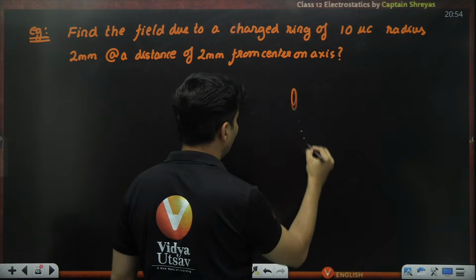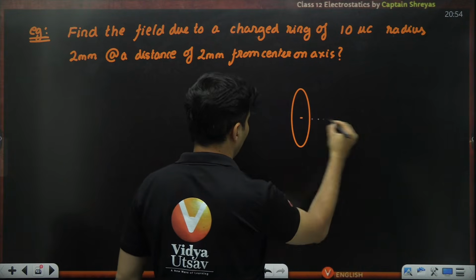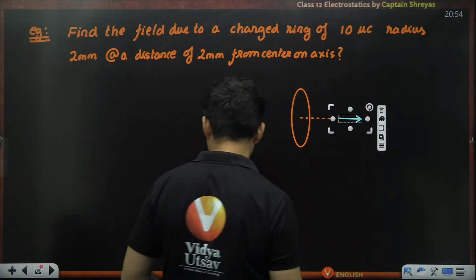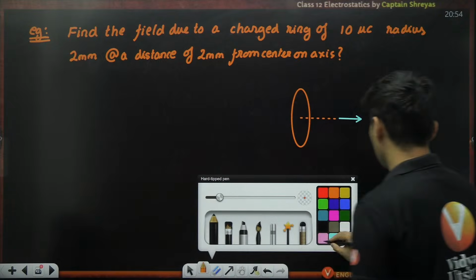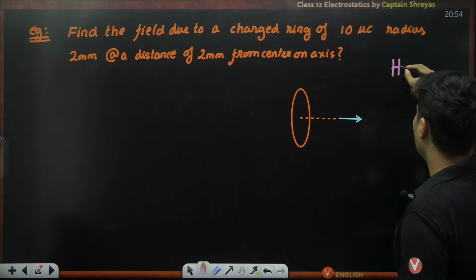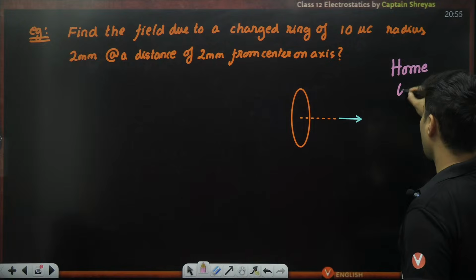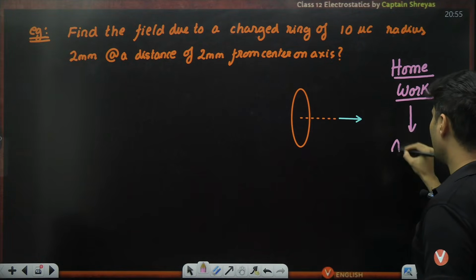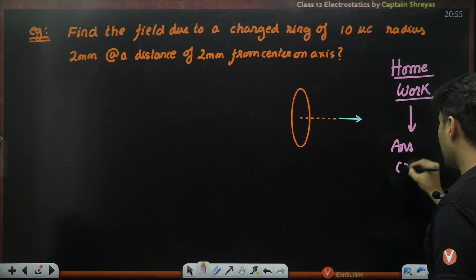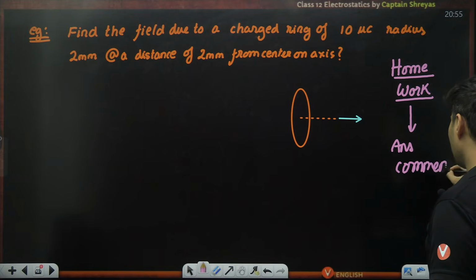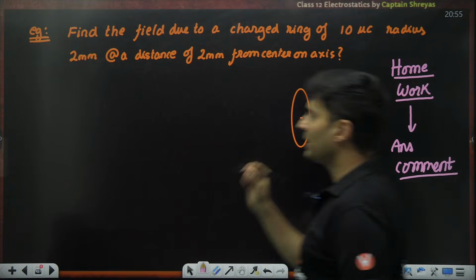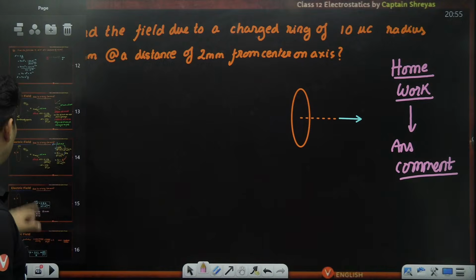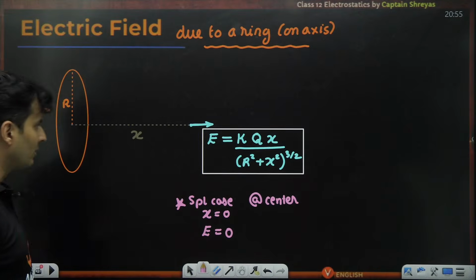This is your homework question, my dear students. Find what is that particular electric field on the axis. I want all of you to put the answer in the comments. Next lecture, I'll be seeing it. The lecture is not over. This is just the question that I want you to solve as homework. Everybody should be able to do it. It's not that difficult because we have already discussed this particular formula.